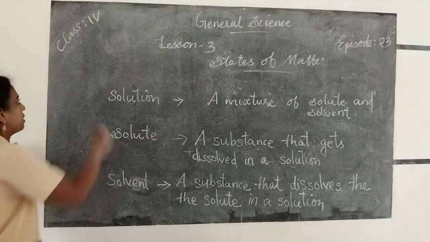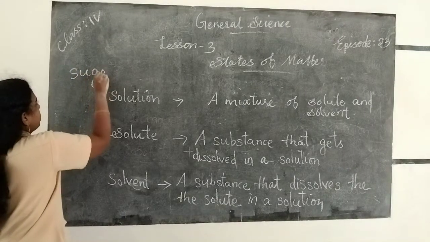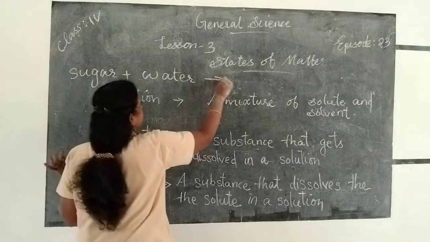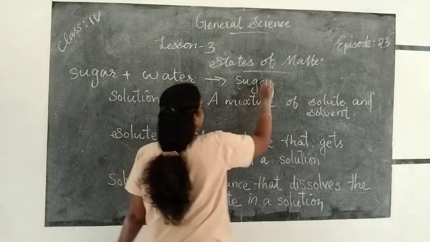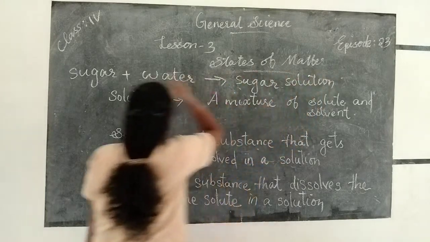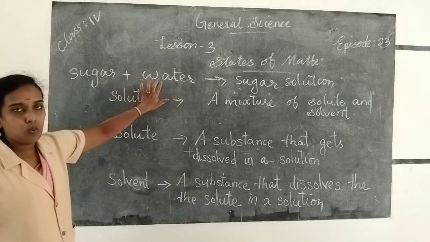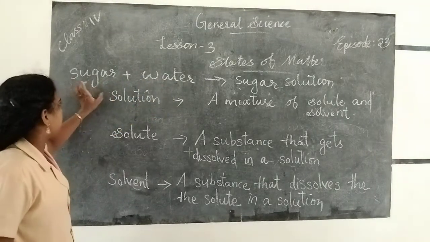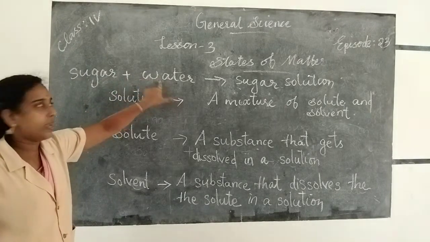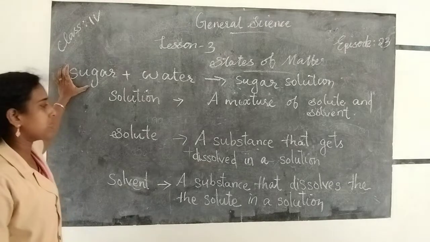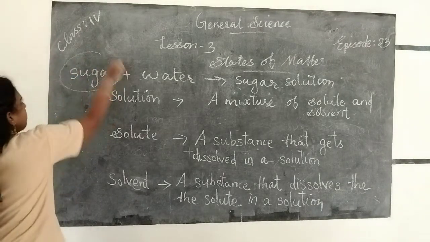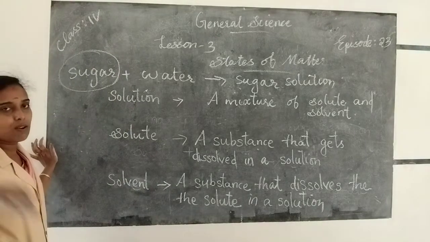For example, to prepare a sugar solution, we take sugar and water. Here sugar solution is the mixture of sugar and water. Sugar solution is the solution and this is the mixture of solute and solvent. So solute is the sugar and water is solvent. Here sugar is the substance that gets dissolved in the solution. We cannot see the sugar particles in the solution because it dissolves in the solution.